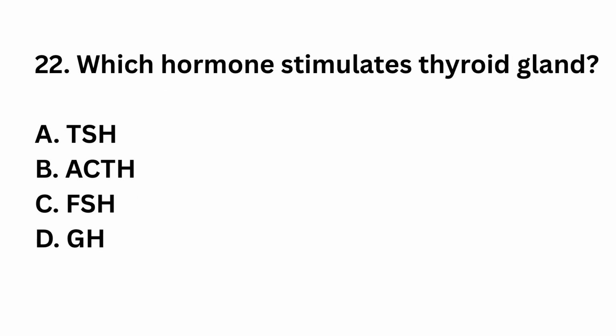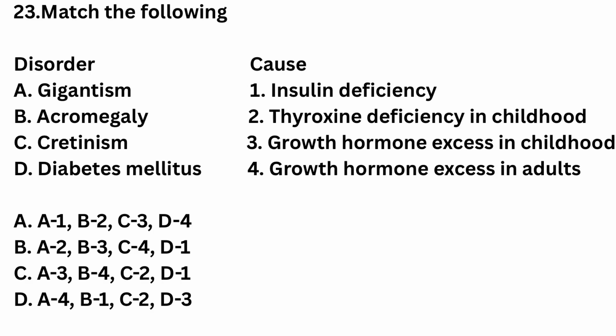Question number 22. Which hormone stimulates thyroid gland? Thyroid stimulating hormone, adrenocorticotropic hormone, follicle stimulating hormone, growth hormone. The right answer is option A. Thyroid stimulating hormone from pituitary activates thyroid gland. It regulates thyroxine secretion. Question number 23.